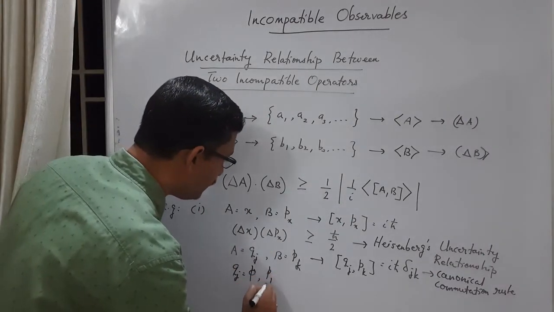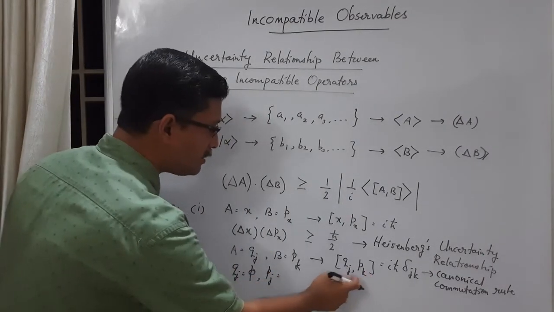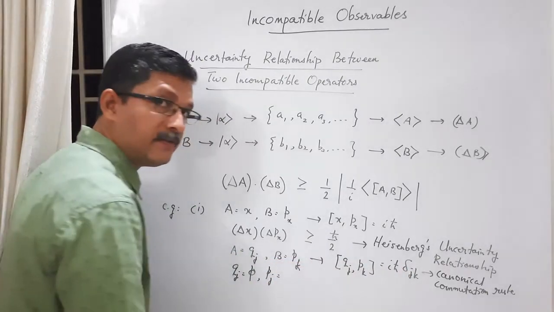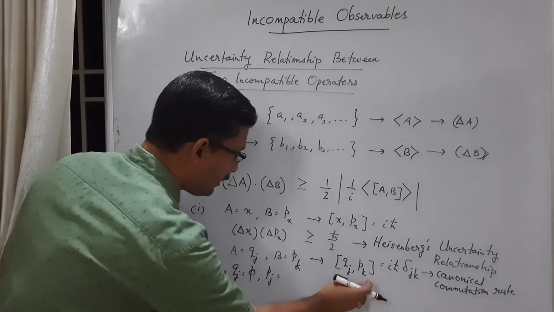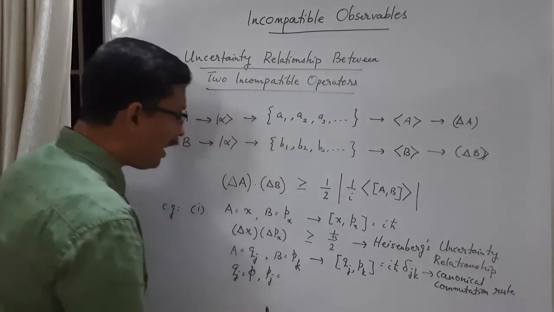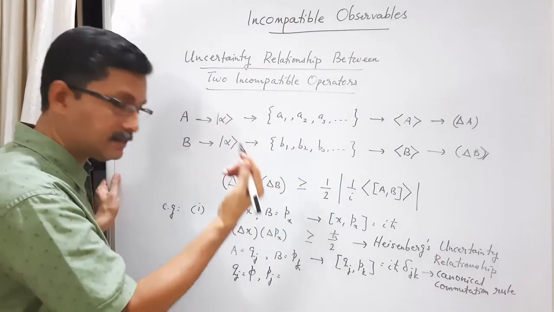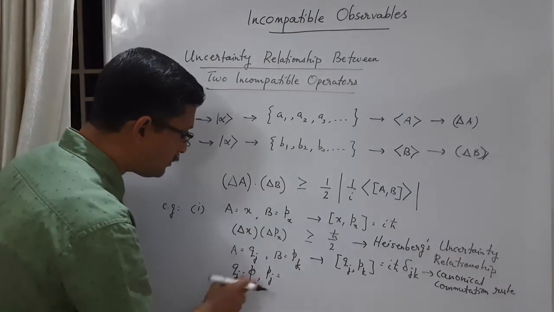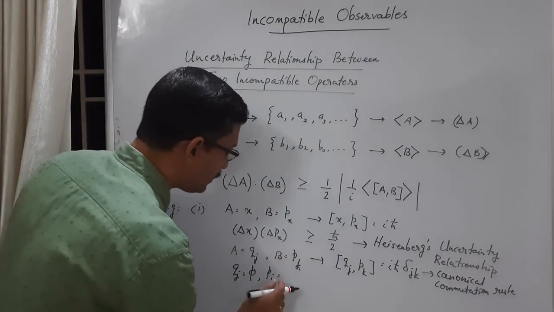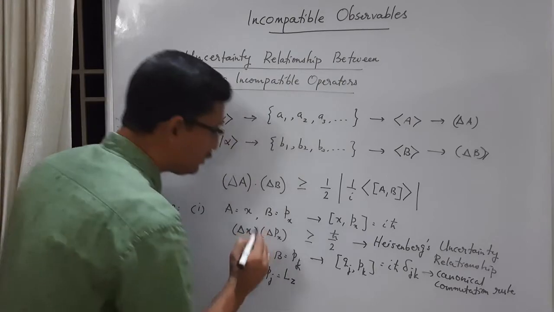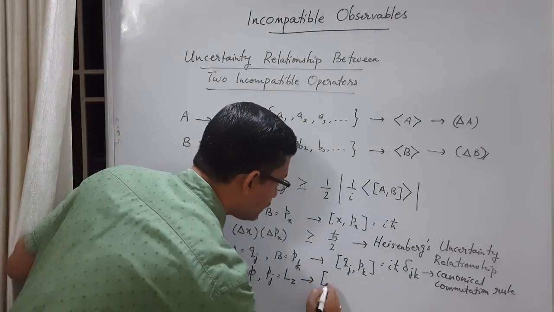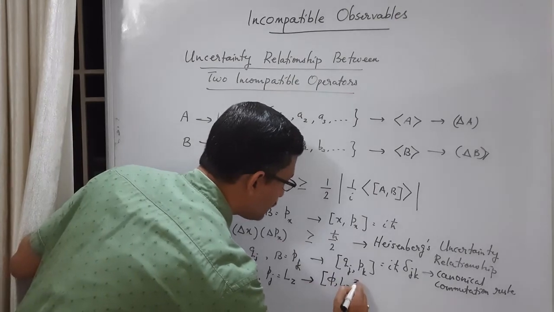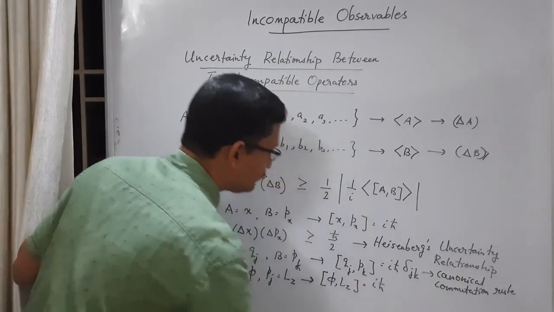Then if k is different from j, the right hand side is anyway 0. There is no uncertainty relationship. So let us take k equal to j. Pj will be angular momentum measured along the axis. So this angle is measured around the z axis, so this is the angular momentum along the z axis, Lz. Then the commutation relation is [phi, Lz] = i ħ.